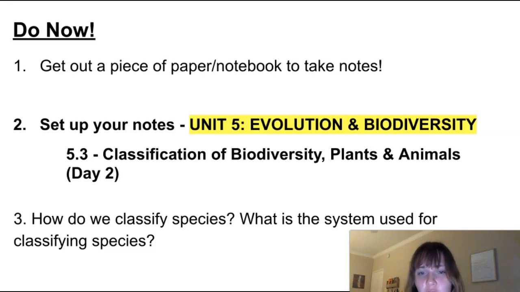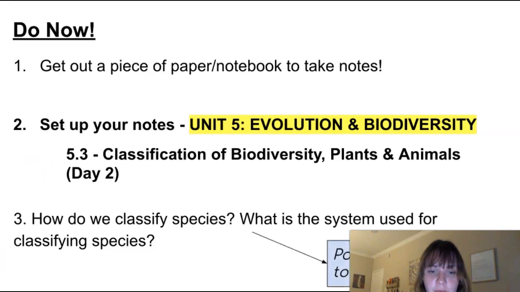Let's keep it going. So you are today going to work on, it's basically classification day 2, and we are going to dive deep into the classification of plants and animals. So before we go on, just review what we learned last class. How do we classify species, and what is the system that we use to classify those species? So take some time to review that system of domain, kingdom, phylum, class, order, family, genus, species, and make sure you kind of know where we are. All right, let's jump right in.